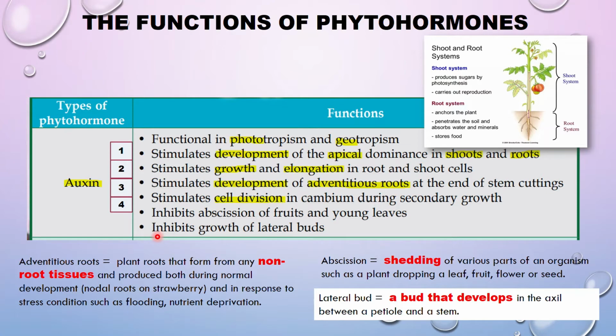Also, it inhibits growth of lateral buds. Lateral tu di bahagian tepi. So this lateral bud is a bud that develops in the axil between a petiole and a stem. So do you still remember petiole dan juga stem? If there is something budding out from here, that is the lateral bud. Auxin is going to inhibit the growth of the lateral buds.